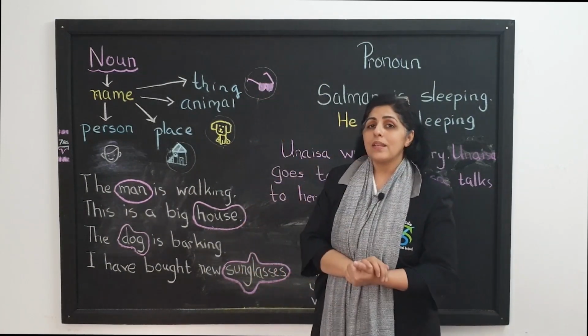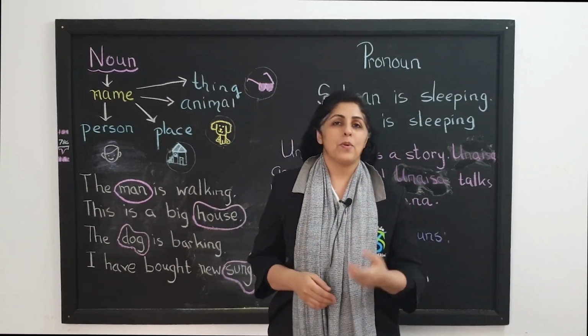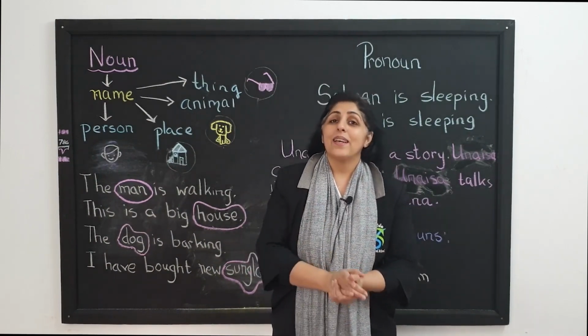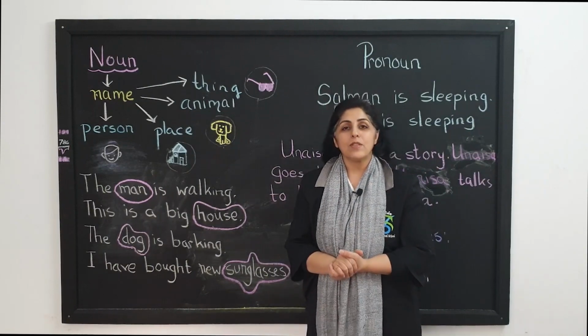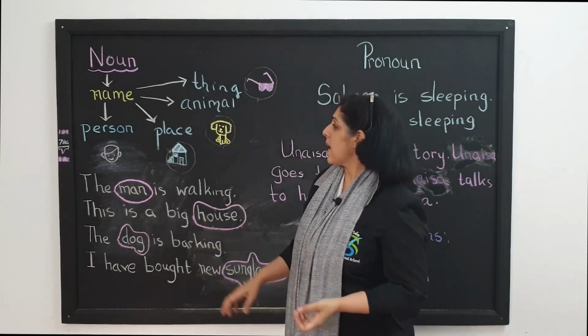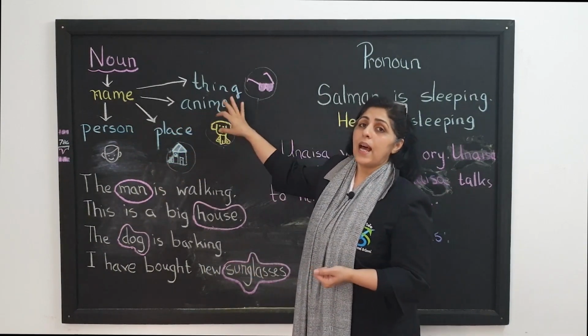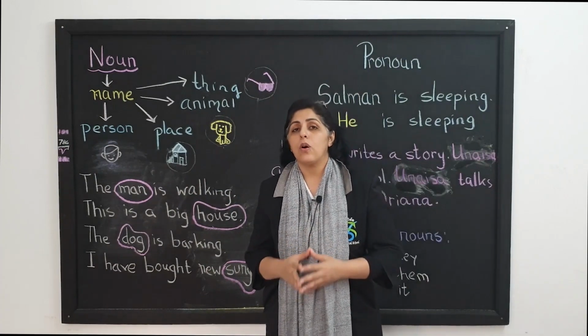Moving on to things, everything that you see around you could be a pen, a paper, a pencil, a chair, a table, a book, the light, the fan, etc. All of these are names of things. So now we understand that the words that name a person, a place, an animal, a thing, and an idea, all of these are called nouns.